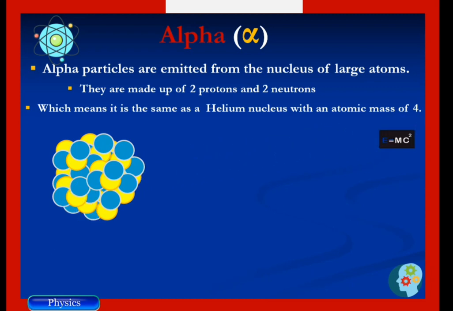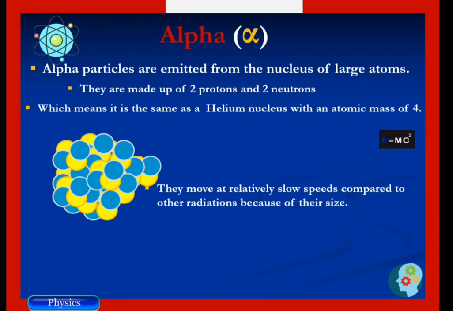You can look at the alpha particle and you see that it has 2 protons and 2 neutrons which are emitted. They move at a relatively slow speed compared to other radiation because of their sizes. So alpha particles, when compared to other radiations, are slower.